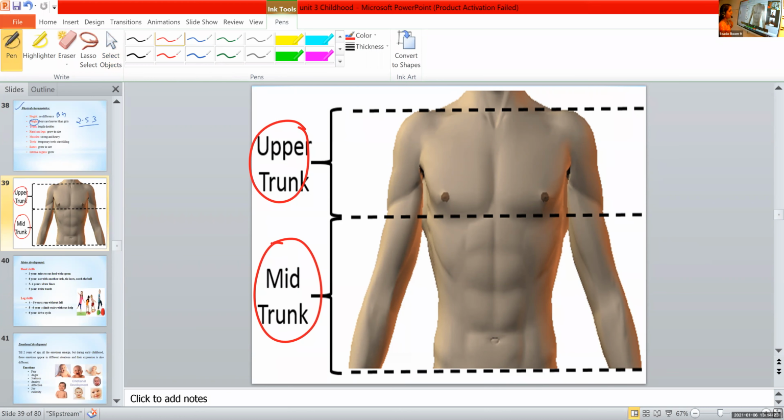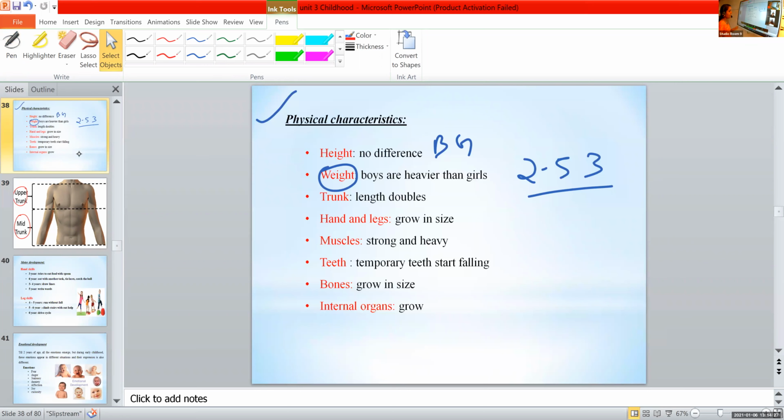This is our trunk. So what about the trunk? When compared with infancy, in early childhood the length of the trunk doubles. It's very important. The length of the trunk doubles. It is a physical change between infancy and early childhood.